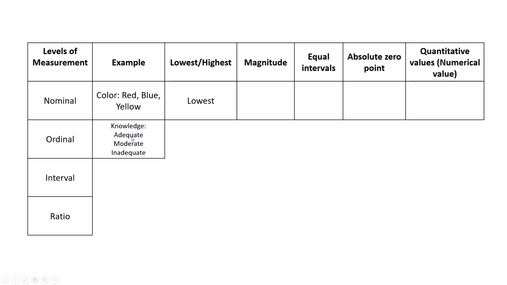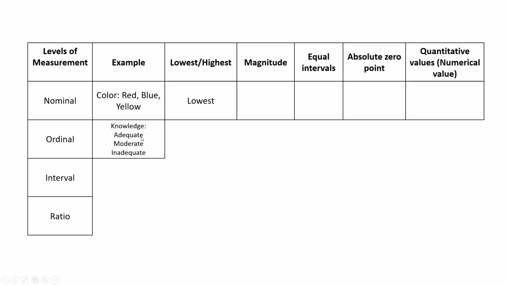You see, first one is adequate. After that only moderate will come. After that only inadequate will come. Otherwise, we can do inadequate first, then we can put moderate, then we can put adequate. Like this, there is some order, but moderate, inadequate, adequate means that is not showing its order. But usually when we write this type of example, we write adequate, moderate, inadequate, otherwise inadequate, moderate, adequate. Whatever it is, it is having a particular order. So that's why we are telling it is ordinal.